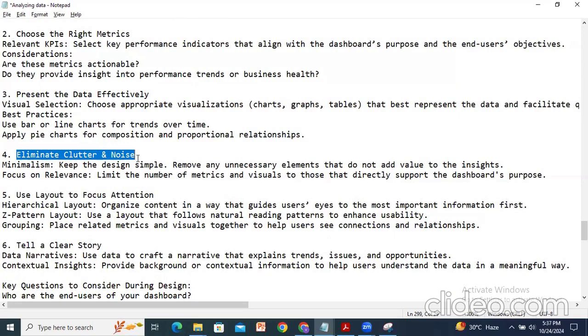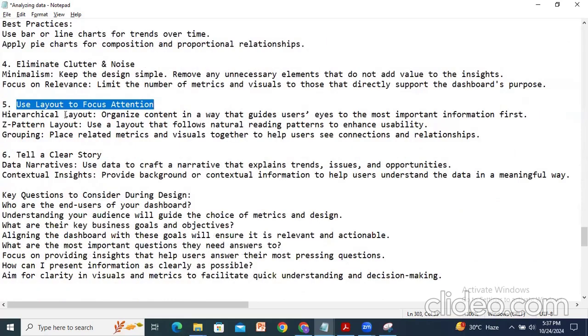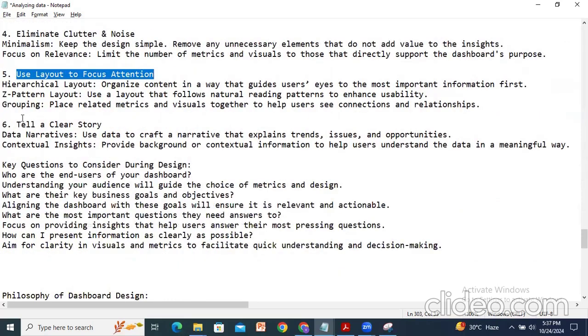Eliminating clutter means keeping the design simple by only including the relevant metrics and visuals. Next, use the layout to focus attention. To focus attention, organize the content logically, guiding the user's eye to the most important data first. So that is the way we can use the layout to focus attention.